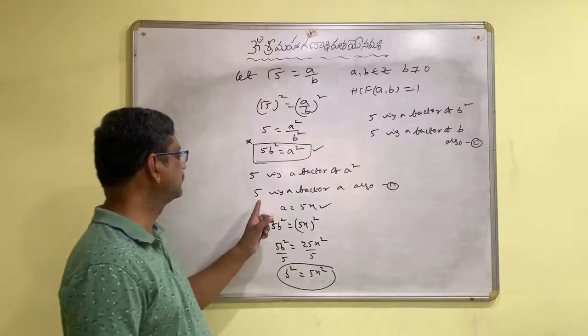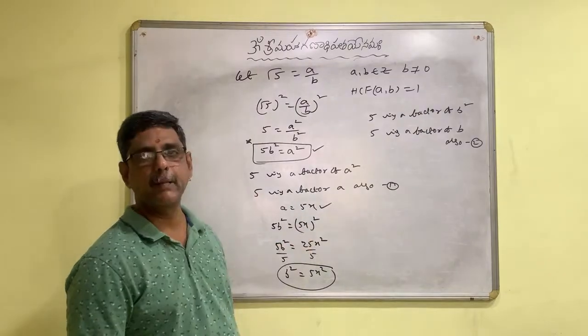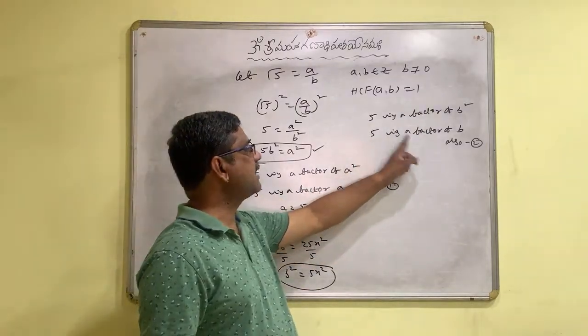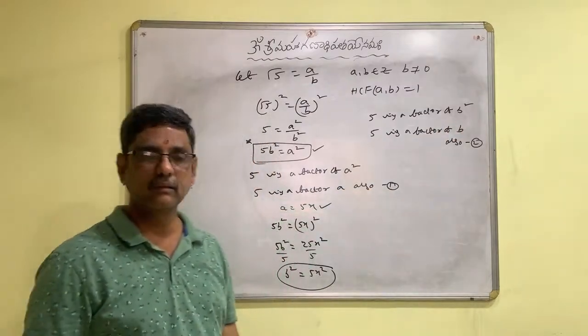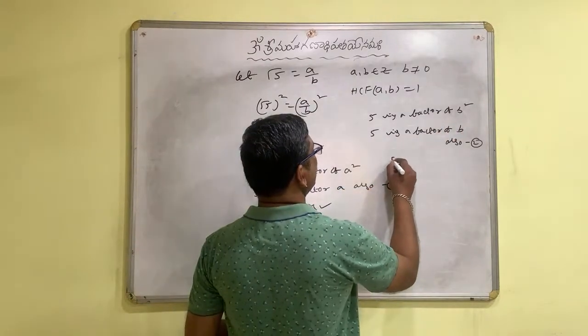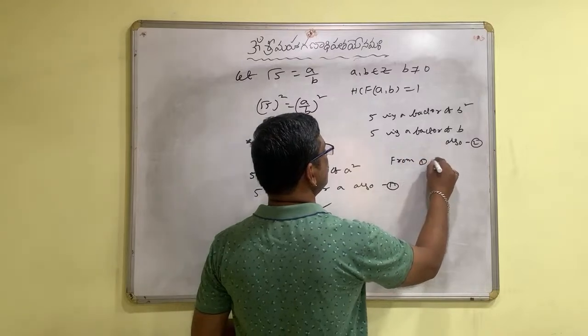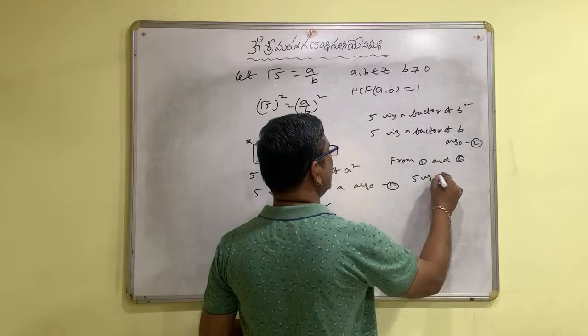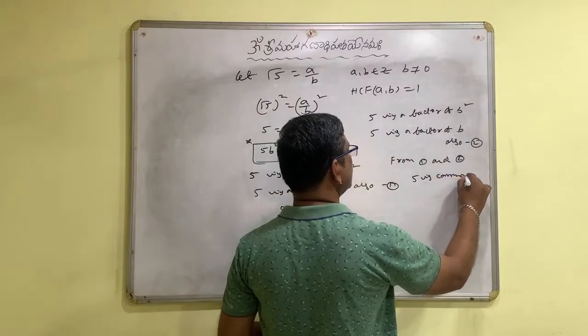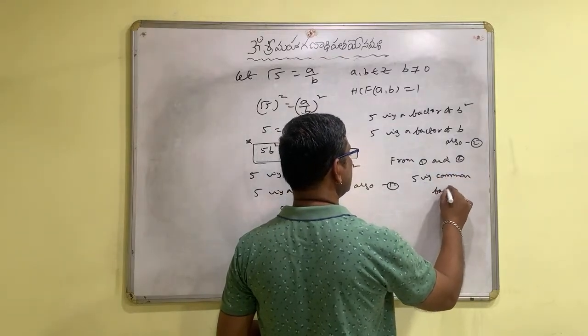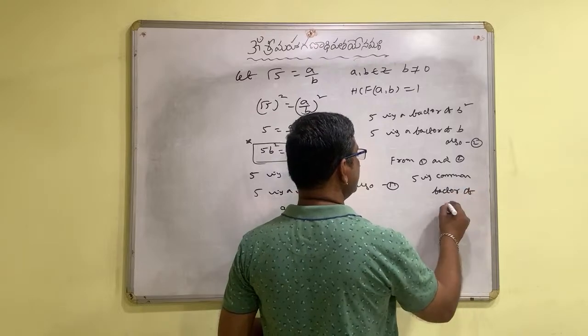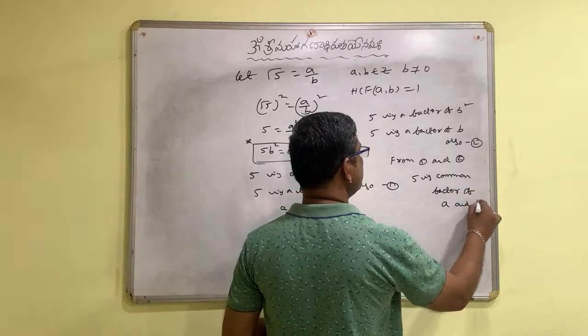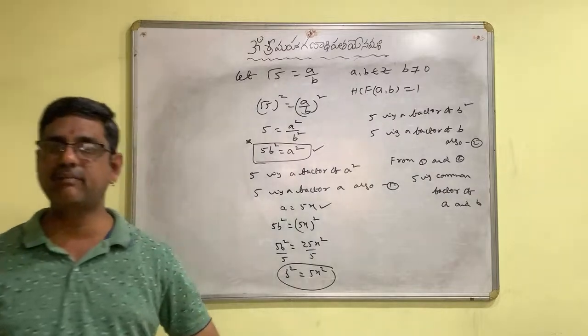Now observe 1: 5 is a factor of a. Observe 2: 5 is a factor of b. That means from 1 and 2, 5 is a common factor of a and b.